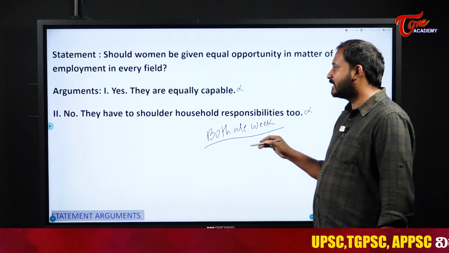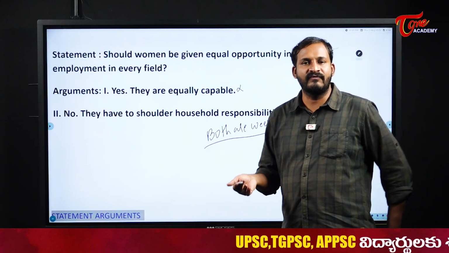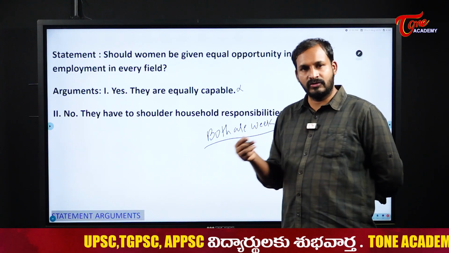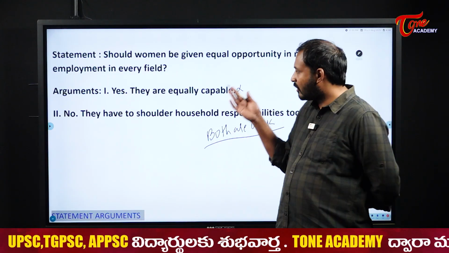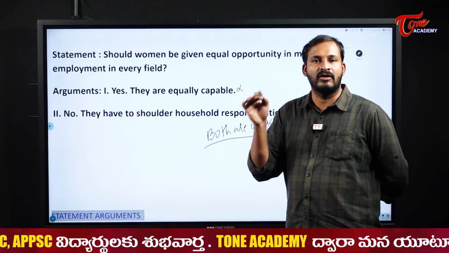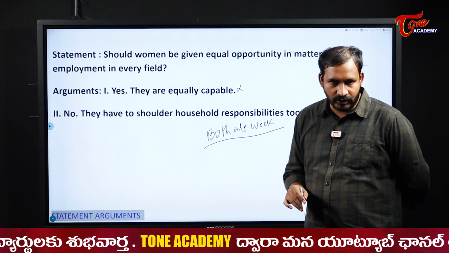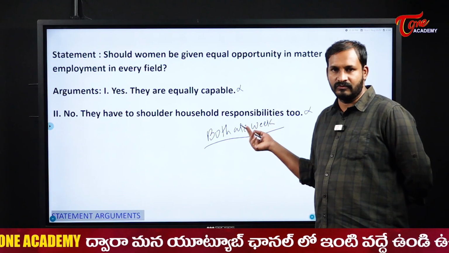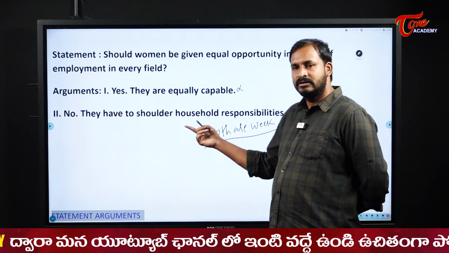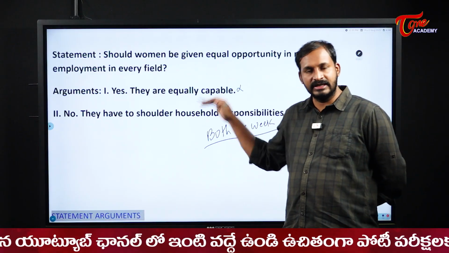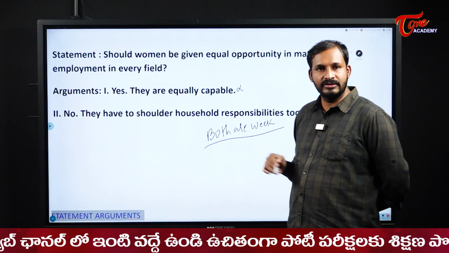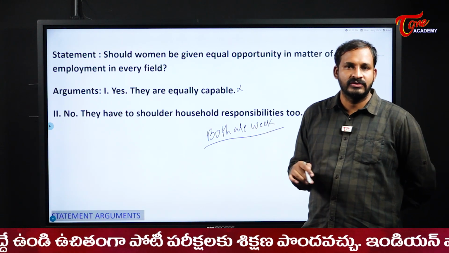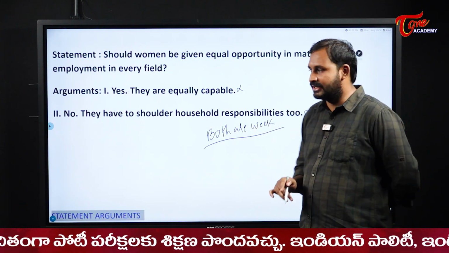Yes, they are equally capable. That is not a perfect strong argument. They might have at least told one or two reasons for that one. They have not mentioned that. Because of that reason, we are not considering it as a strong argument. They have to shoulder household responsibilities too. Why? If they do that one, what is the need of decreasing their opportunities? It is no need, right? So that one is by default false. So here no argument is strong for us here.